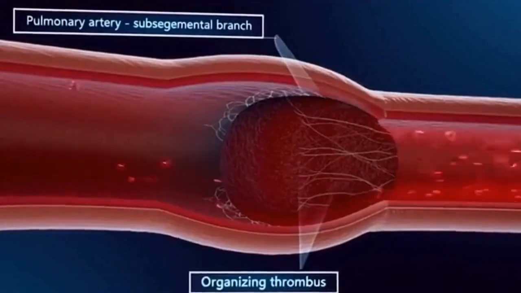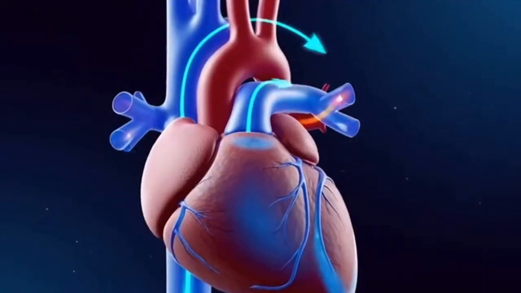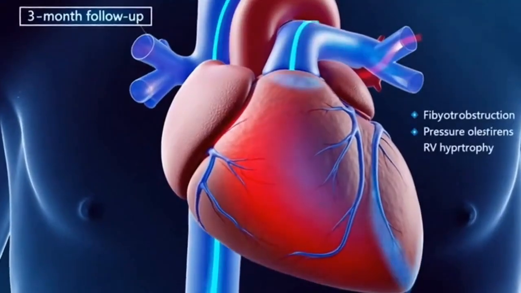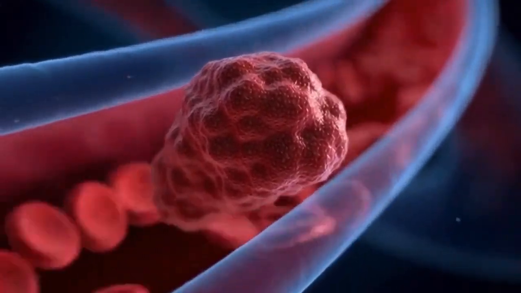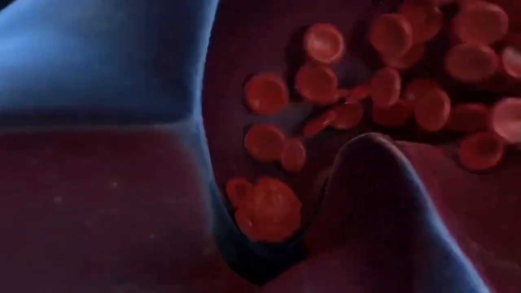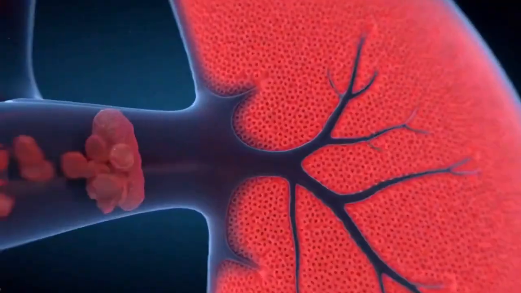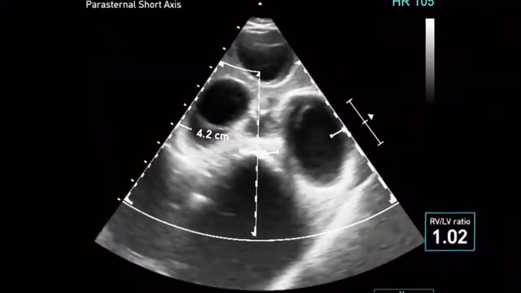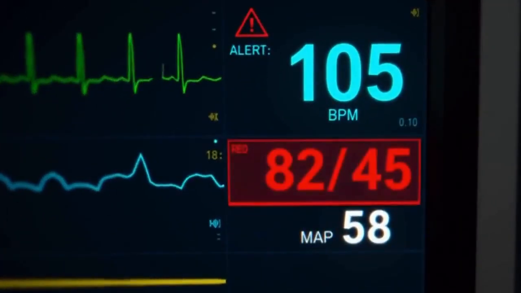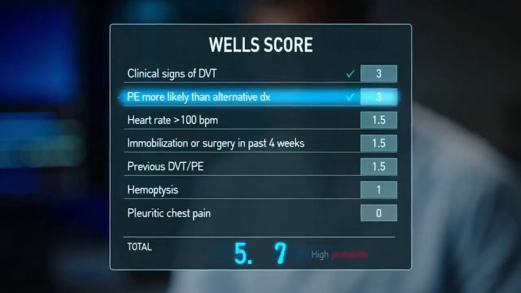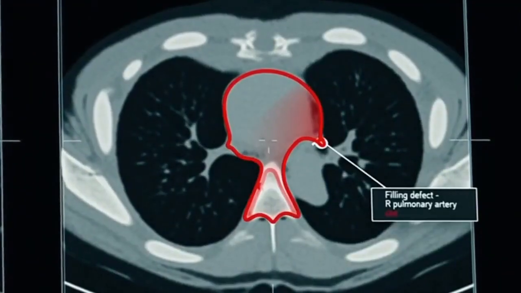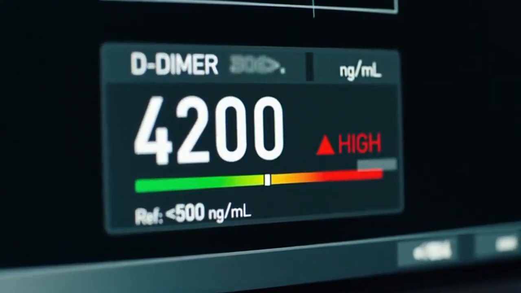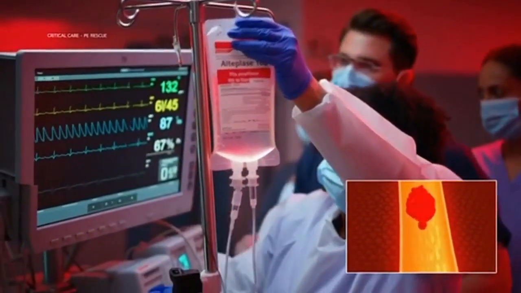Clinical presentation varies enormously. Classic symptoms include pleuritic chest pain, dyspnea, and hemoptysis, but this triad is present in fewer than 20% of cases. Tachycardia is the most consistent finding. Massive PE presents with hypotension, syncope, cardiac arrest. Submassive PE shows RV strain without systemic hypotension. Low-risk PE may present with only mild dyspnea or an incidental finding on CT.